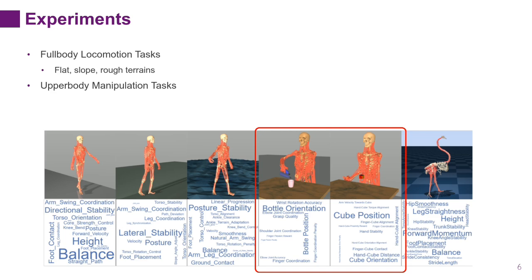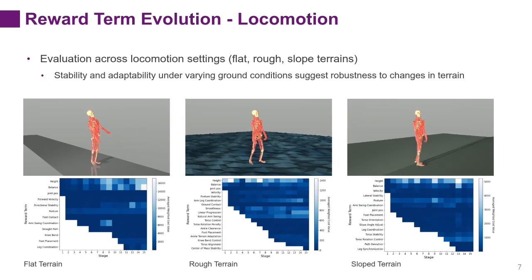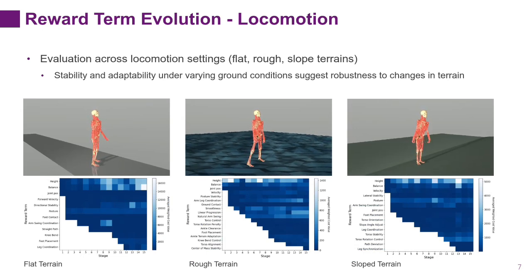In addition to locomotion, the setup includes upper body manipulation tasks, such as bottle pouring and cube reorientation, which emphasize coordination and precision, as well as a non-human locomotion task based on an ostrich muscle model to assess generalization beyond the human morphology.